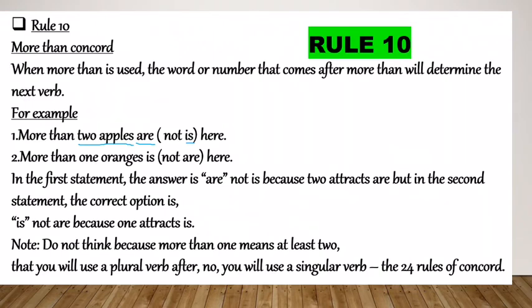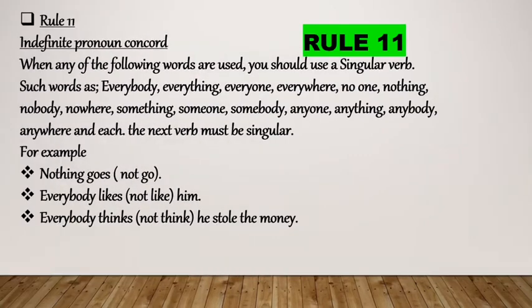But in the second statement, the correct answer is is, not are, because it attracts 1.